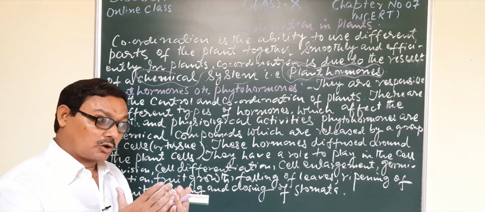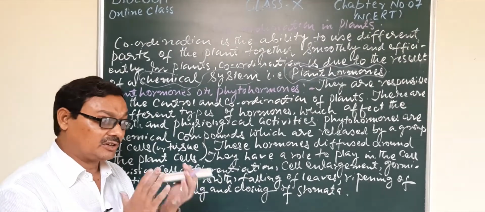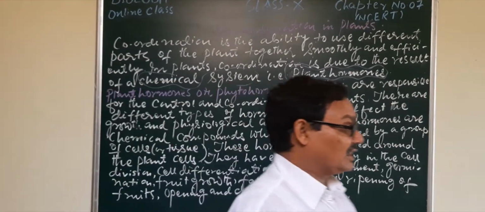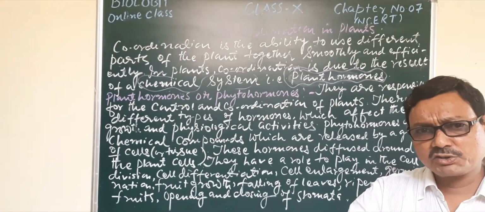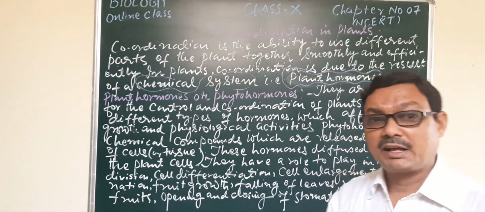It is a growth promoter, and these terms, growth promoter, growth controlling factors, are all used to signify the plant hormone.